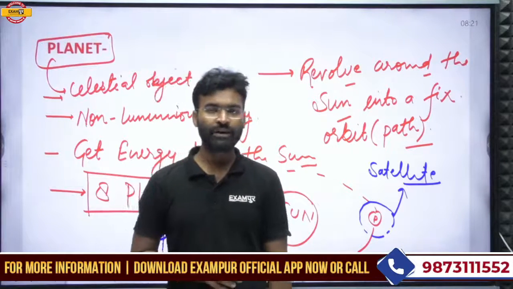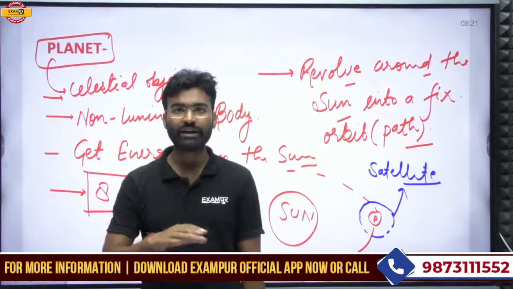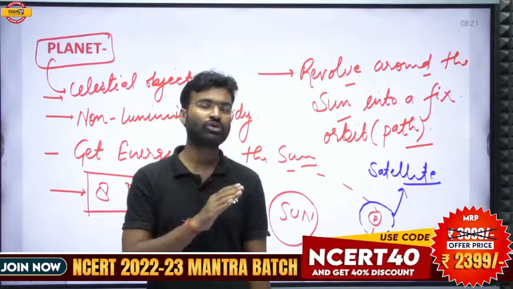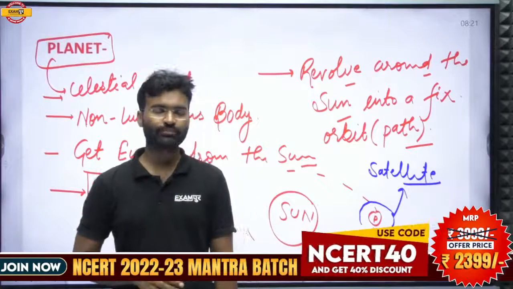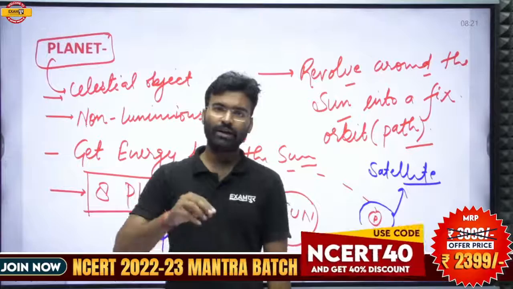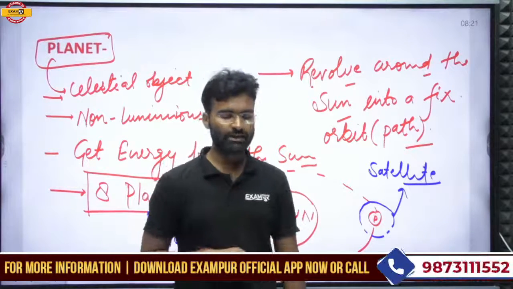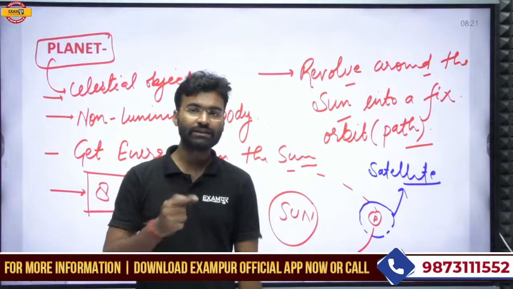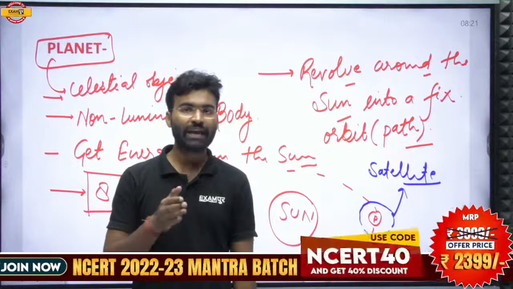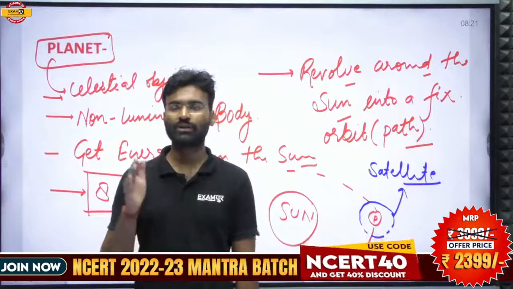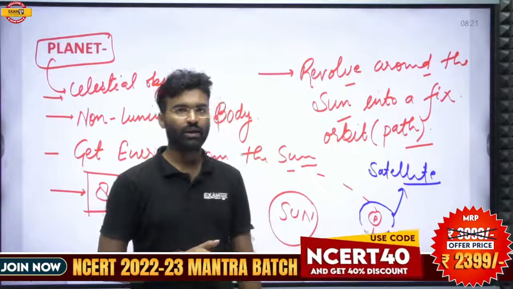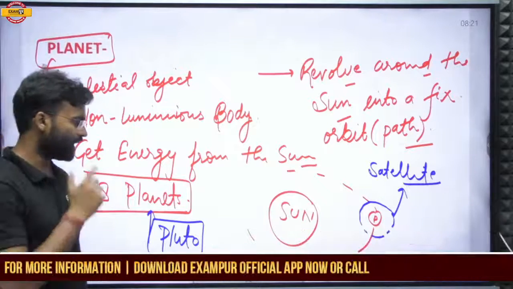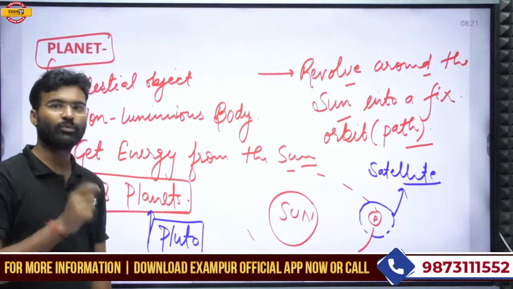If an object does not have an independent orbit, it cannot be considered a planet. Pluto was intersecting the orbit of Neptune, and that is why Pluto has been expelled from the list of planets, and now it is considered a dwarf planet.